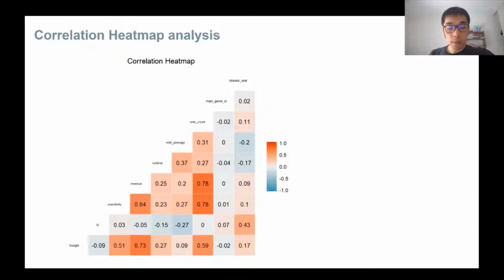And here we have a correlation heat map using numbers and colors to represent the positive or negative correlation between 2 variables and how correlated they are. It's very clear that the vote count is highly correlated with revenue and popularity, and a movie with more budget would probably attract more audience and be more likely to get success in the box office.